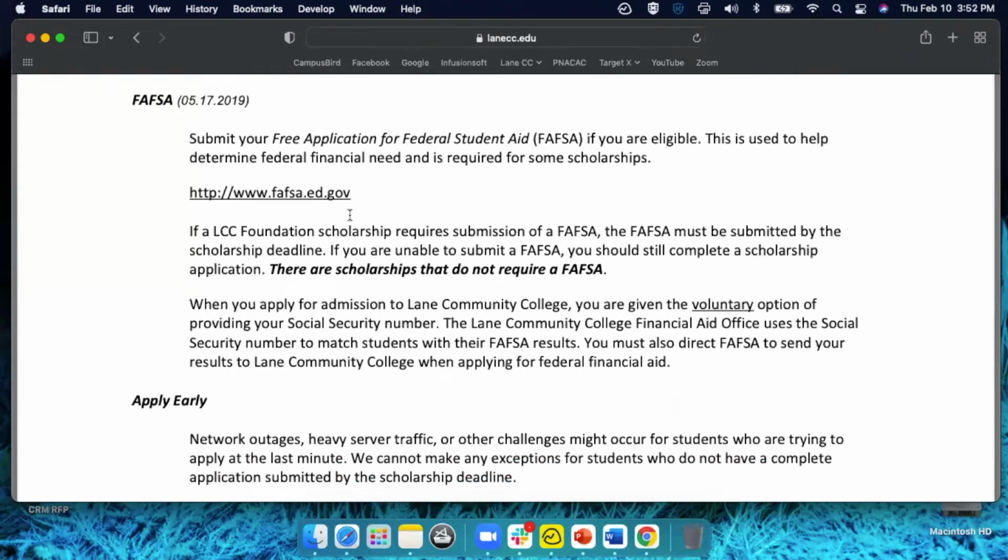The other thing, although it's not required that you have the FAFSA completed or the ORSA, it is recommended. There are some scholarships that may be asking for that information, so make sure you get that in if you haven't, either the FAFSA or the ORSA, because there may be several other scholarships within our main scholarship application that will need some of the information from the FAFSA.